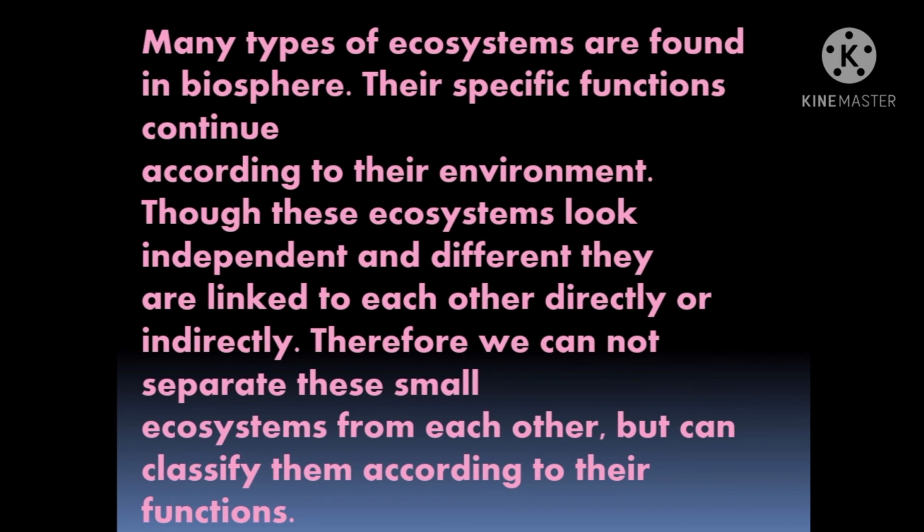Students, now you will be thinking, in water there are only fish living, so their ecosystem will be different. Yes, their ecosystem is different, but somehow they are linked to each other directly or indirectly. Therefore, we cannot separate these ecosystems from each other, but we classify them according to their function. Like we say, in water there are all fishes, so there is an aquatic ecosystem. This is how we only classify them, but we cannot separate them because they are linked to each other directly or indirectly.